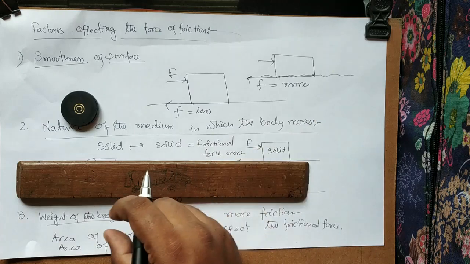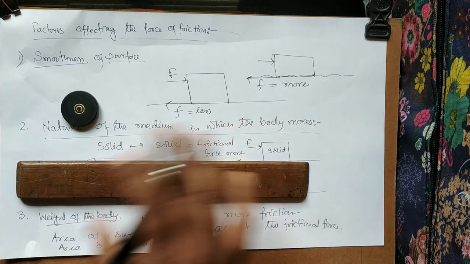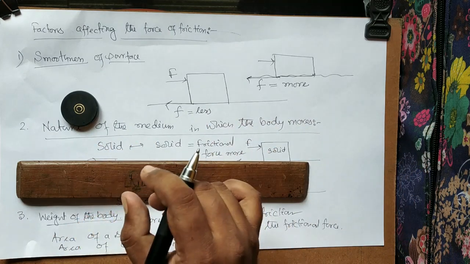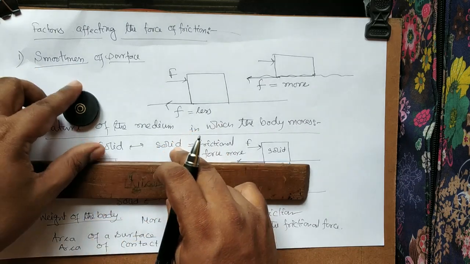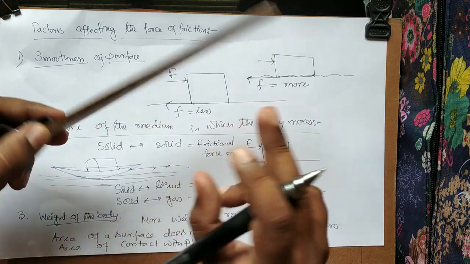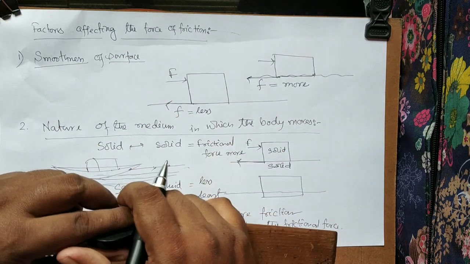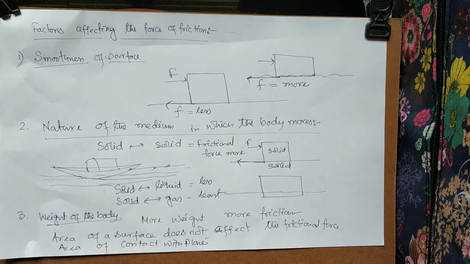Whatever the area may be, it doesn't give any effect to the frictional force. The frictional force remains the same. Frictional force is only affected by the weight of the body. It doesn't depend on the area of contact. That is a very important thing you have to remember.